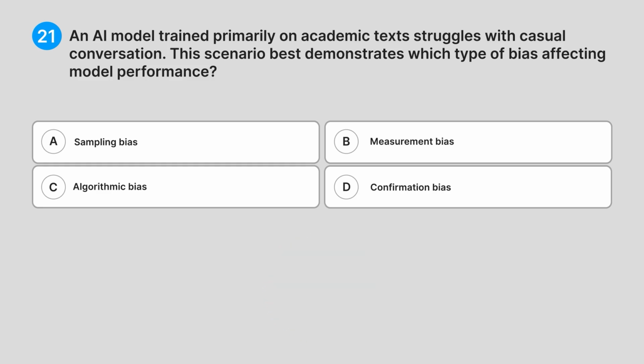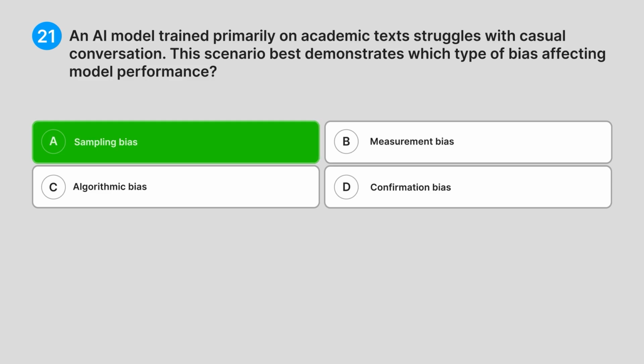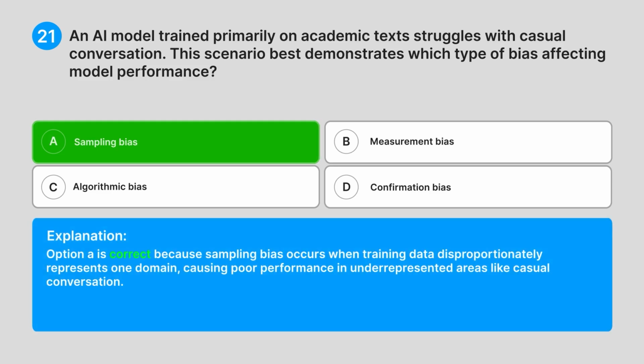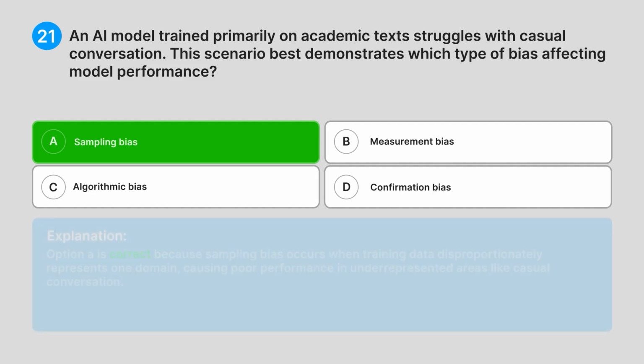Correct answer, A. Sampling bias. Explanation: option A is correct because sampling bias occurs when training data disproportionately represents one domain, causing poor performance in underrepresented areas like casual conversation.